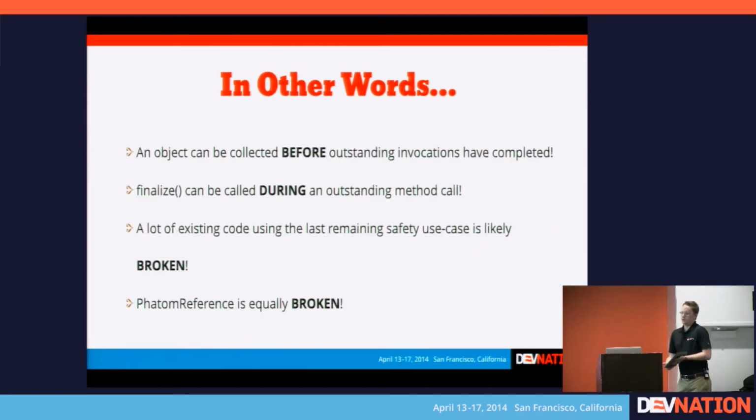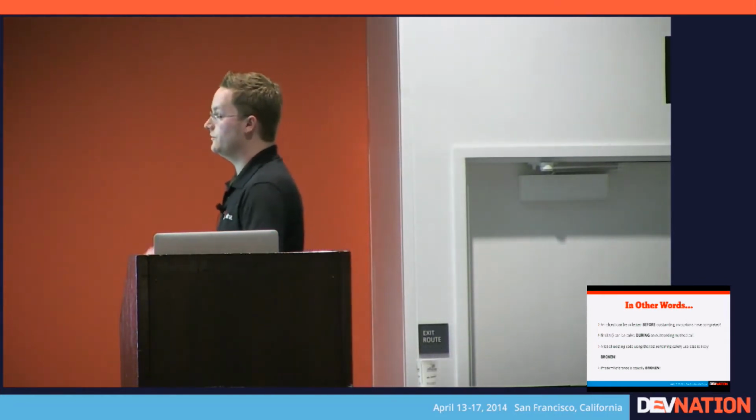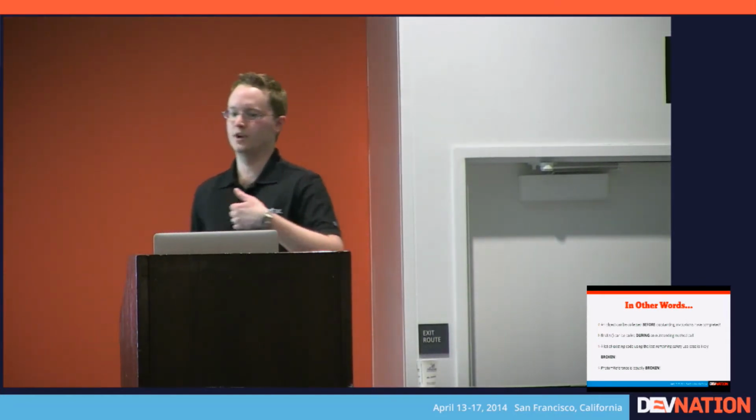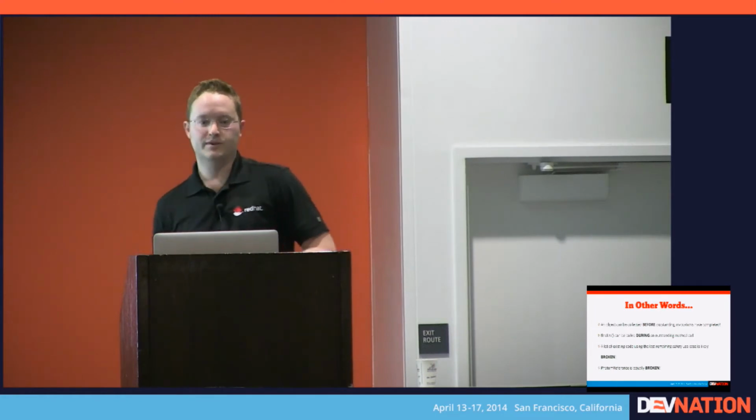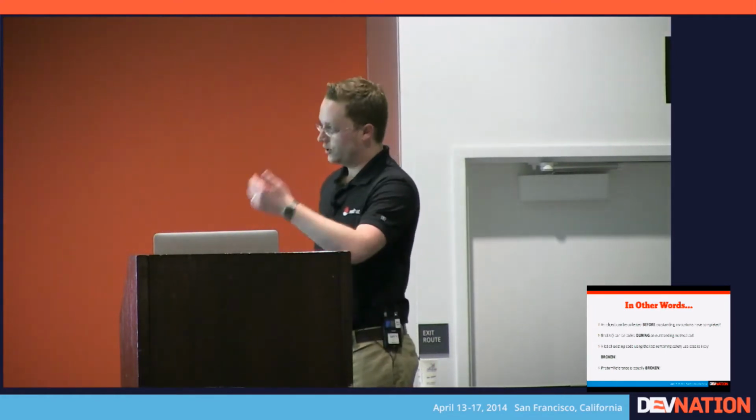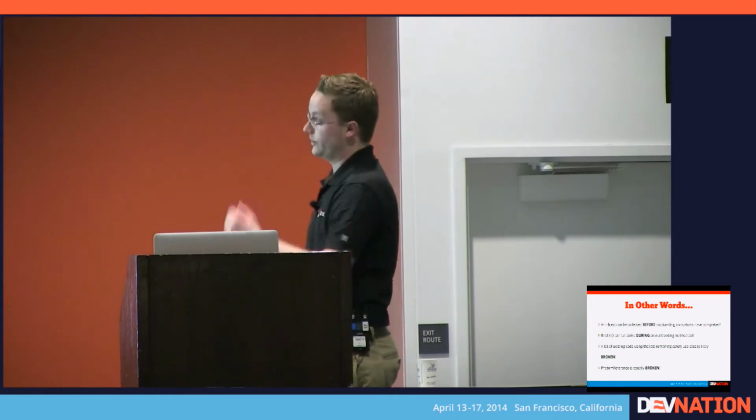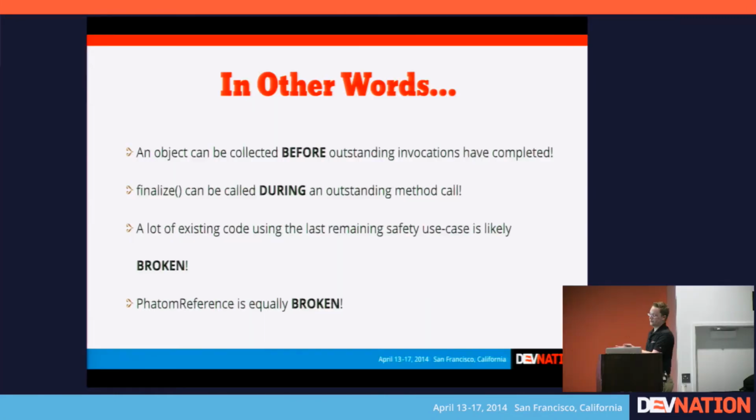So to restate it, what this means is that if you have a finalize method on your object, it can be called while another method on your object is being invoked. And this is why it makes the feature essentially flawed. It means that even the safety close use case, which is regarded as the only last remaining use case for finalize, even that can fail, and probably is failing in code in many projects that have used the finalize feature. So this is affecting production systems now.